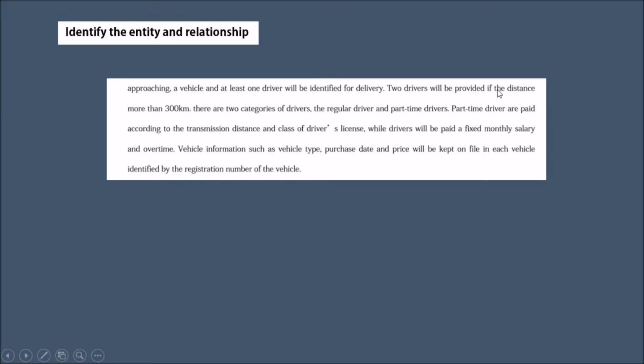Two drivers will be provided if the distance is more than 300 kilometers. There are two categories of drivers, the regular driver and part-time drivers. Part-time drivers are paid according to the transmission distance and class of driver's license, while regular drivers will be paid a fixed monthly salary and overtime. Vehicle information such as vehicle type, purchase date, and price will be kept on file for each vehicle, identified by the registration number of the vehicle.